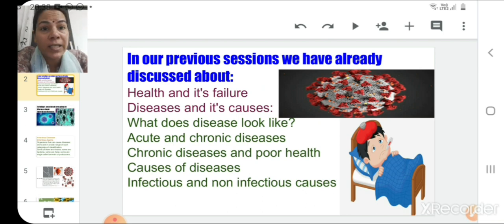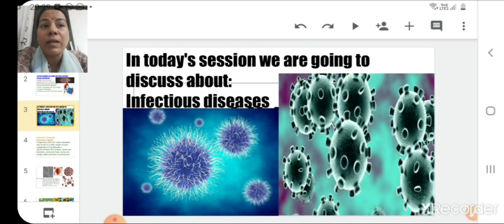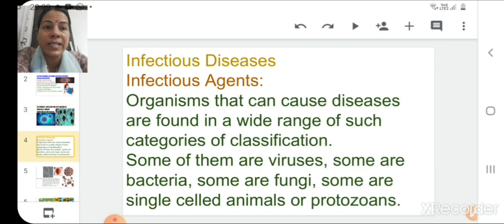Under this, we studied what disease looks like, acute and chronic diseases and poor health, causes of diseases, and infectious and non-infectious causes of diseases. In today's session, we are going to discuss infectious diseases, in which we are going to focus on infectious agents and different modes of spread of diseases. So let us begin with infectious diseases, in which we will first discuss infectious agents.